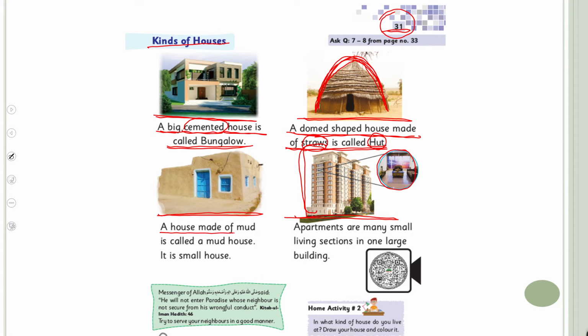A house made of mud is called a mud house. It is a small house. Apartments are many small living sections in one large building. This is a large building and there are small living sections in it, and each one is called an apartment. Okay?